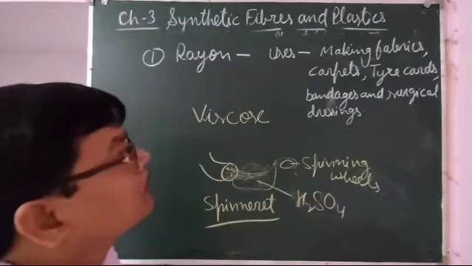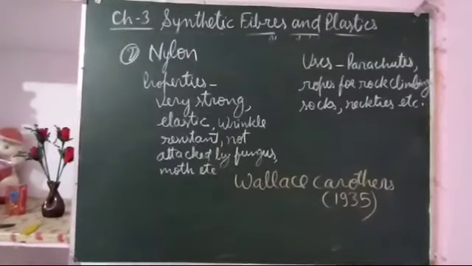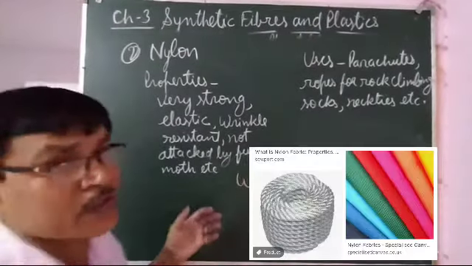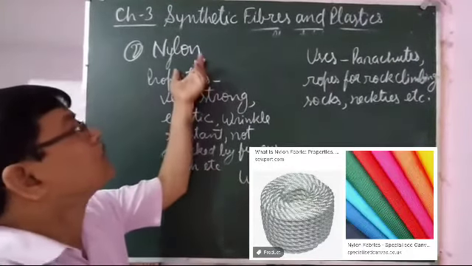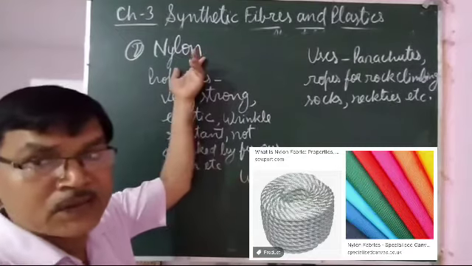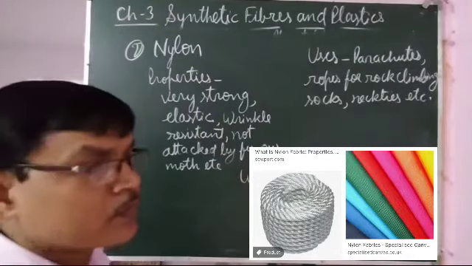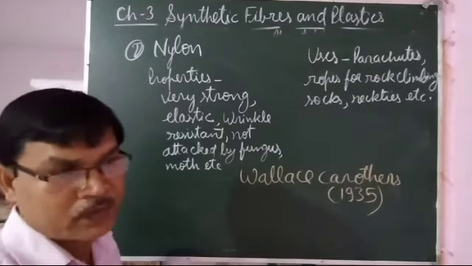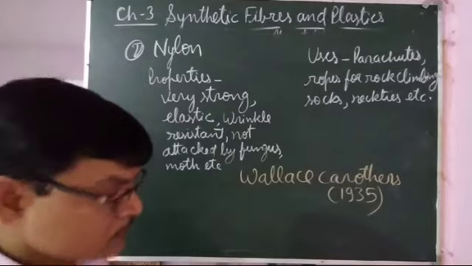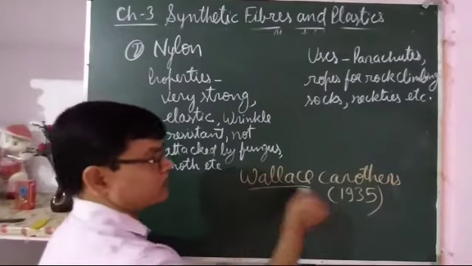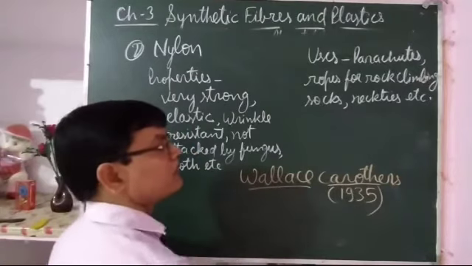The second fiber is nylon. Nylon is a completely synthetic fiber that is prepared from petrochemicals, from the raw material obtained from petroleum. It was discovered by Wallace Carothers in 1935.